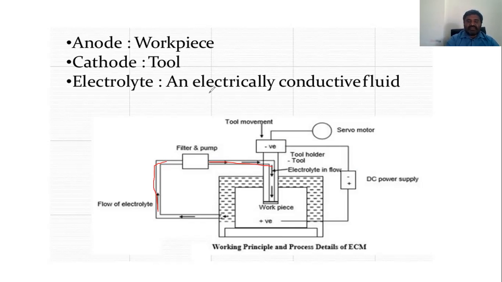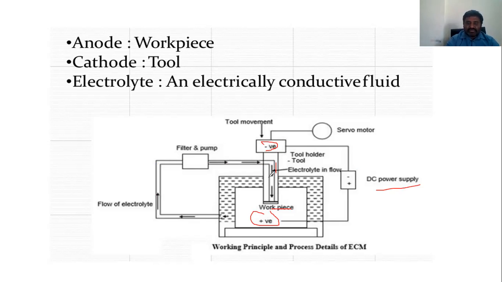So it works on the principle of Faraday's law, because electroplating also deals with electrolysis, and electrolysis deals with Faraday's law. So this is also based on Faraday's law of electrolysis, and here we supply DC. The current supplied to the two electrodes is such that the cathode is the tool and the anode is the workpiece, with transfer of electrons between the ions and the electrons.